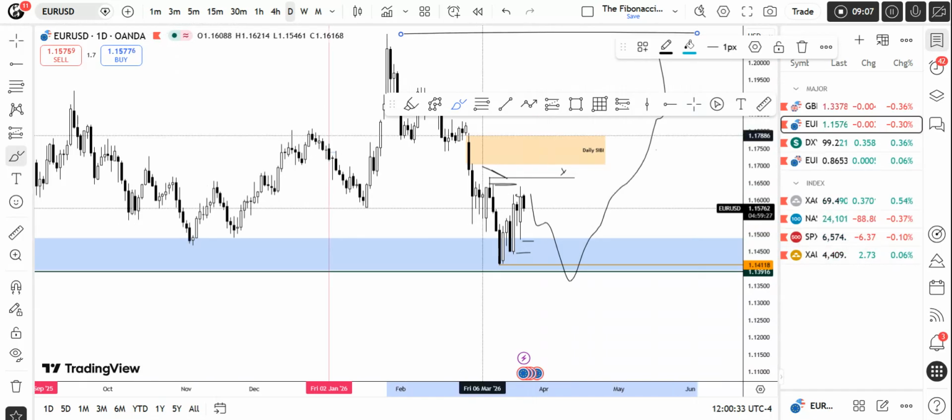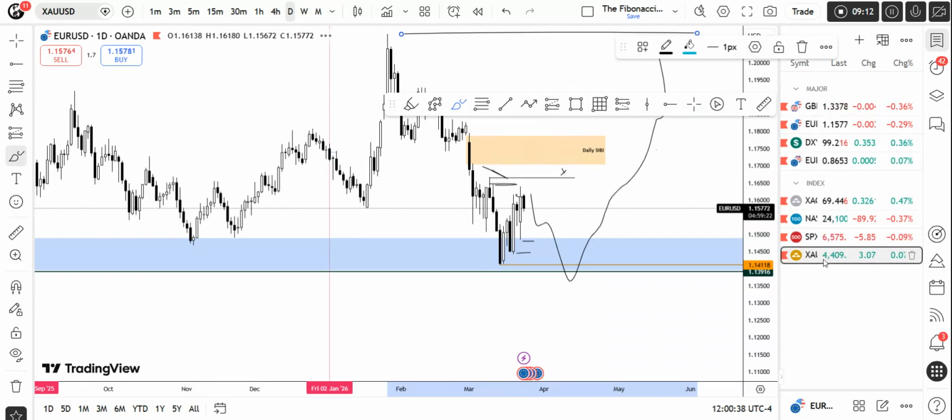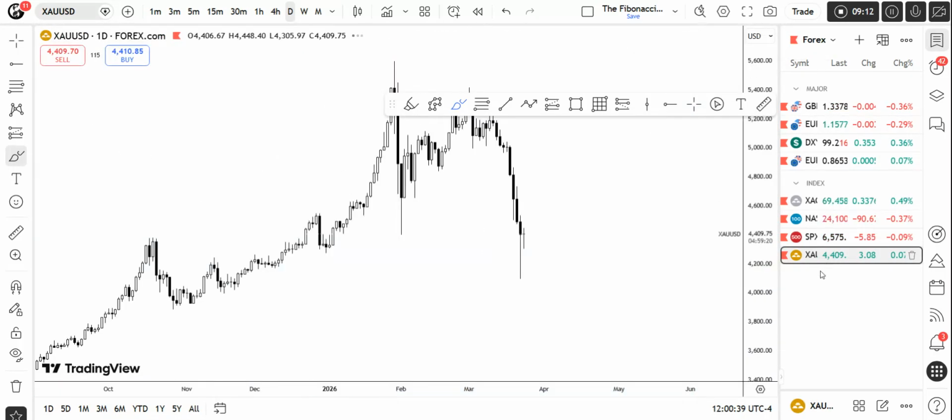Okay, now the Euro, GBP, and DXY analysis has been done. Now I will move on to gold. Let's see what gold is doing at this moment.